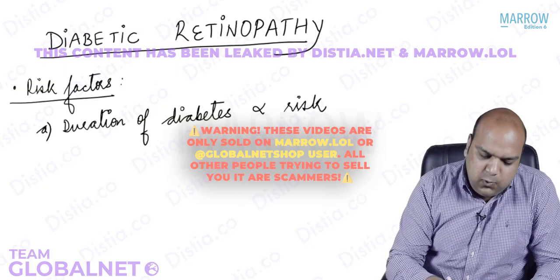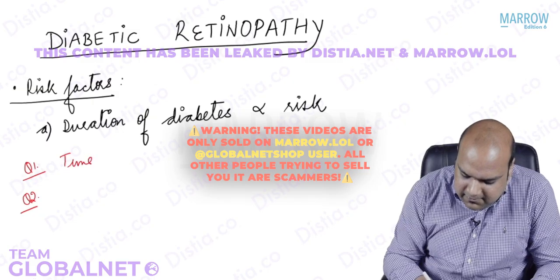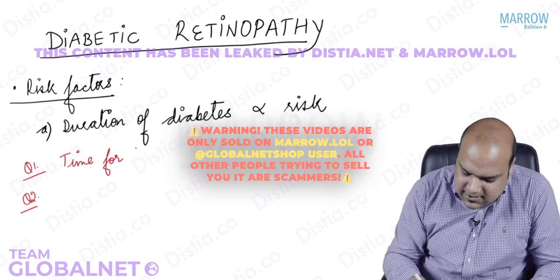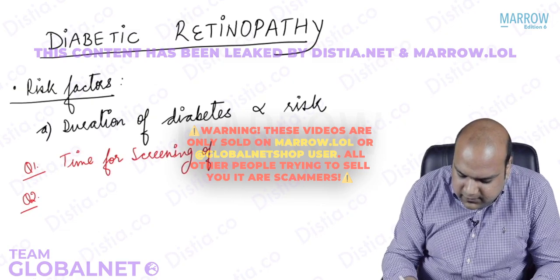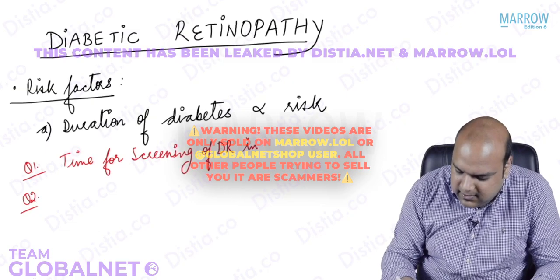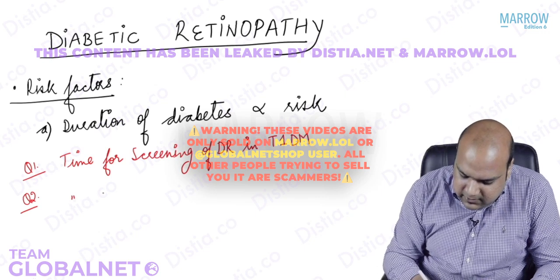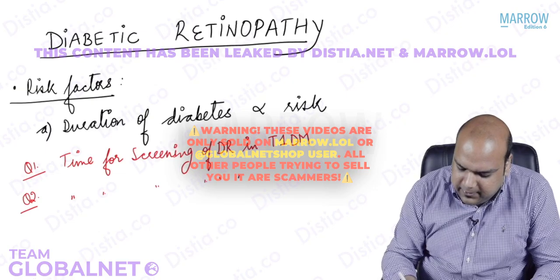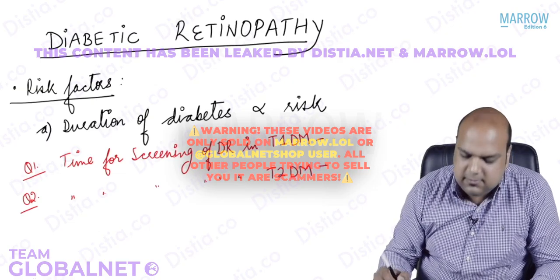This gives us two questions, everybody. What is the best time for screening of diabetic retinopathy in a patient with type 1 diabetes? And what is the best time for screening of diabetic retinopathy in a patient with type 2 diabetes?